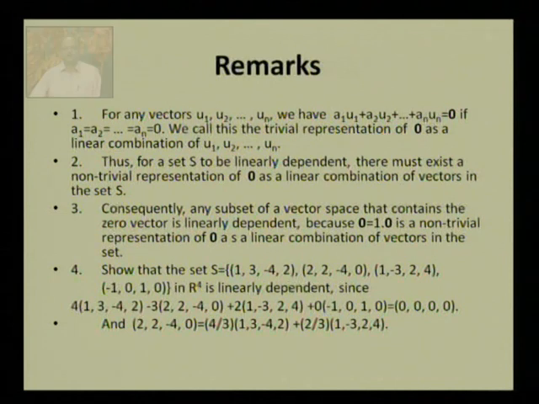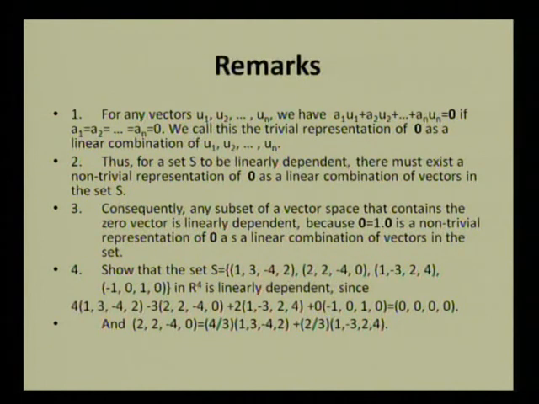We call this the trivial representation of the zero vector as a linear combination of vectors u1, u2, u3, ..., un.